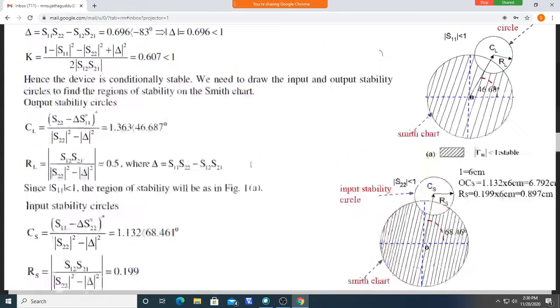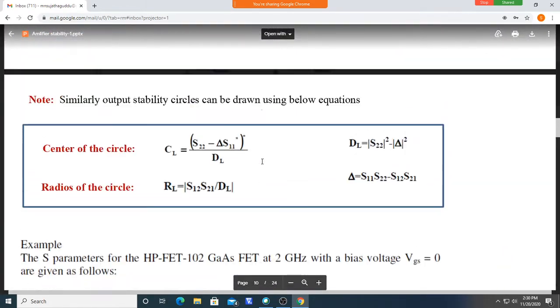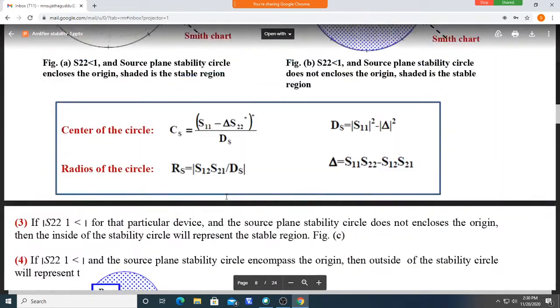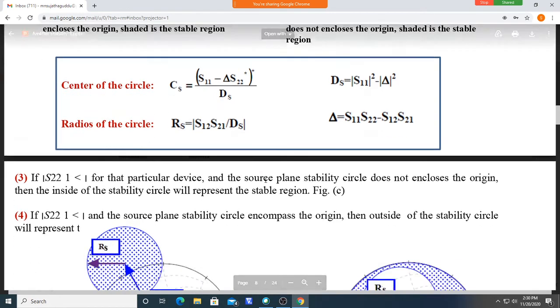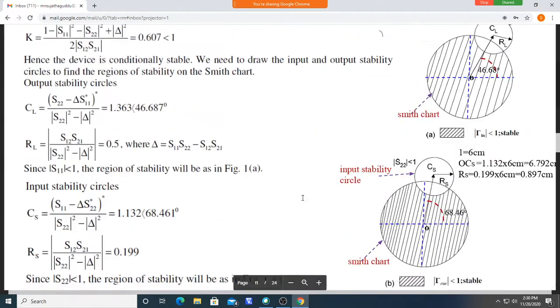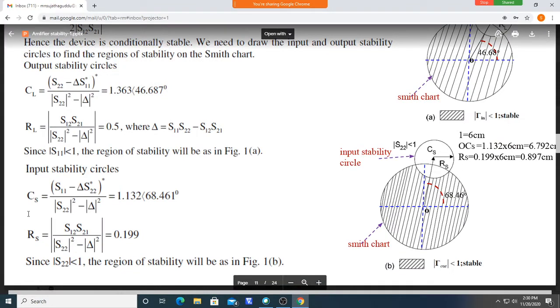So we are given these values. The center of the circle will be given, and the center and radius equations will be provided. The S parameters will be provided. You just substitute, get the value of CL, get the value of RS, and draw the circle. Calculate the values of the center and radius, and draw the circle like this.